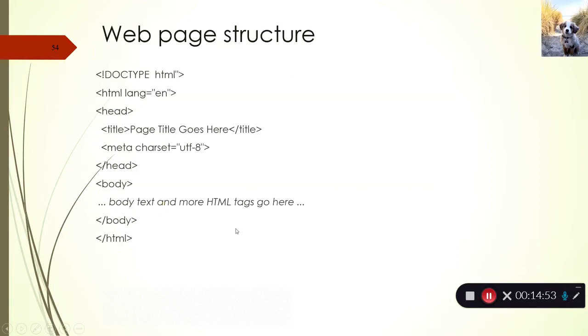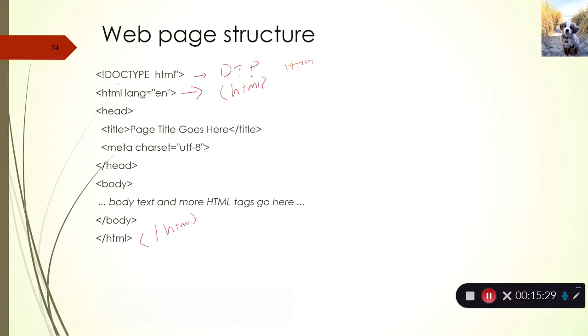That is the body tag. It may be confusing to you, so I'll repeat it. This is the actual structure of a web page. What you see here is the DTD, and this one is the actual coding, the actual HTML tag. When the browser sees this, it will understand that you are going to use HTML5.